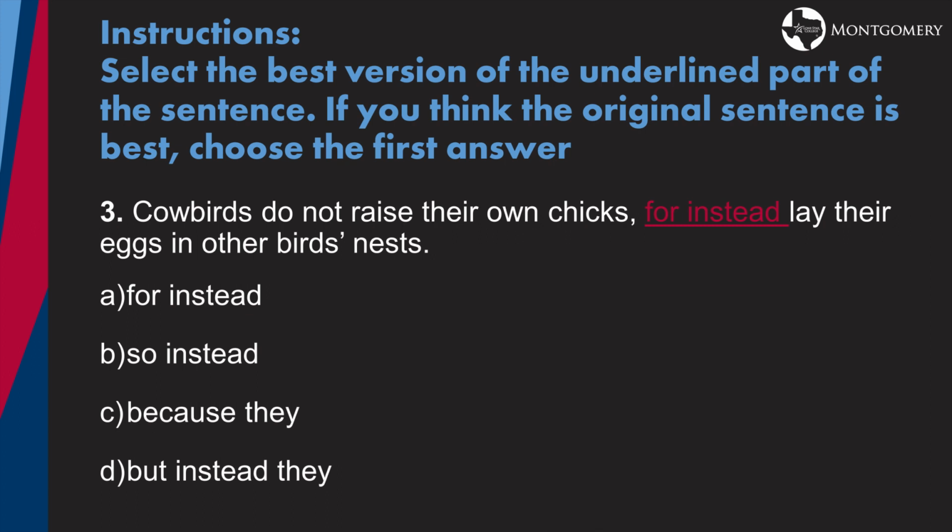Remember, look carefully at what is underlined and what is included. If it's in the middle of a sentence, is internal punctuation included or was it left off? Do the answers include internal punctuation or is it left off? Cowbirds do not raise their own chicks, for instead, lay their eggs in other birds' nests. With these, you can actually take the answer and just drop it into the sentence and practice with each of them to see which one is the correct answer. So you have A, "for instead," B, "so instead," C, "because they," and D, "but instead they."